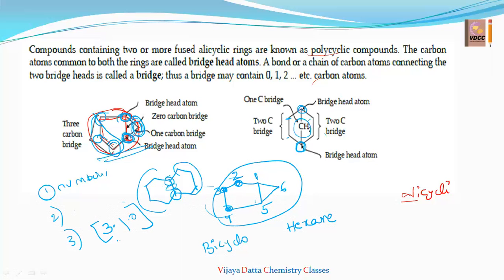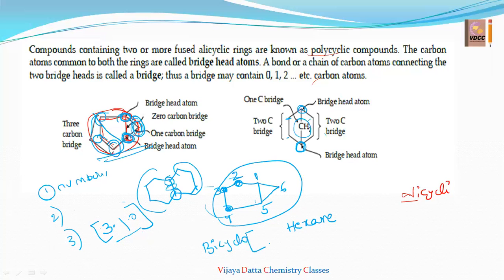You understand? I wrote in the decreasing order. So bridge atoms, you have to write the carbon bridges in descending order. Descending order is nothing but big to small. The bridge which has more carbons you write first, then the smaller one, then the smallest one. All these bridge atoms should be separated with full stops, and we keep them in brackets.